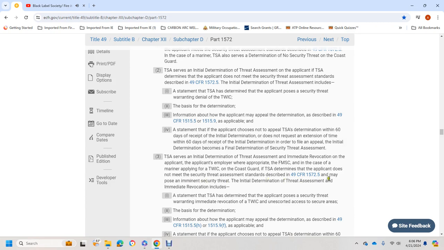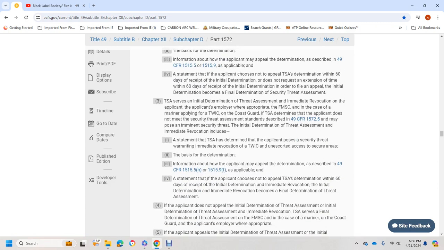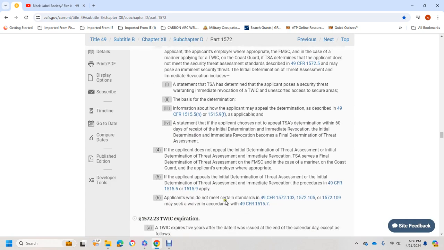The initial determination of threat assessment and immediate revocation includes a statement that TSA has determined the applicant poses a security threat, immediate revocation of the TWIC and unescorted access to the secure area, and information on how the applicant may appeal the determination as described in Title 49 CFR 1515.5 and 1515.9, as applicable. If the applicant chooses not to appeal the TSA determination within 60 days after receipt of the initial determination and immediate revocation, it becomes the final determination of threat assessment.